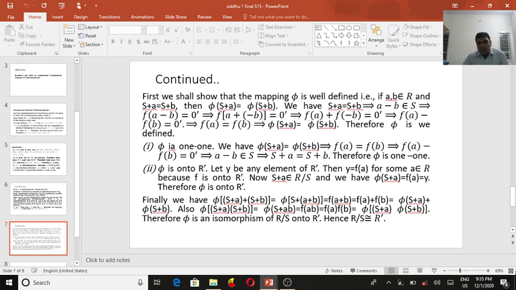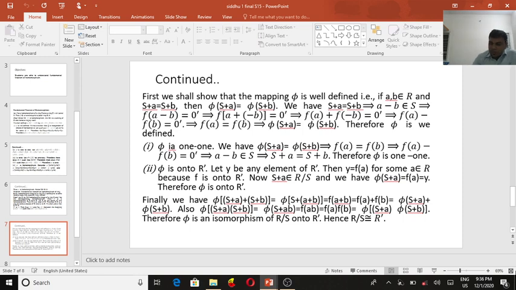So finally, π is a homomorphism. π((S + a) + (S + b)) = π(S + (a + b)) = f(a + b). Since f is a homomorphism, f(a + b) = f(a) + f(b). Here f(a) is π(S + a) and f(b) is π(S + b).